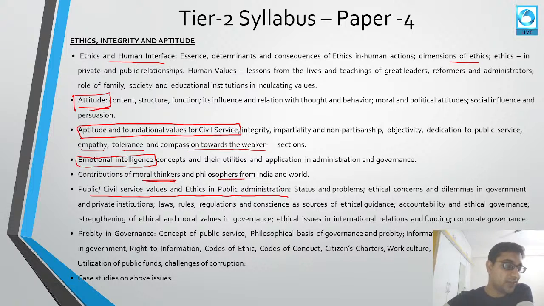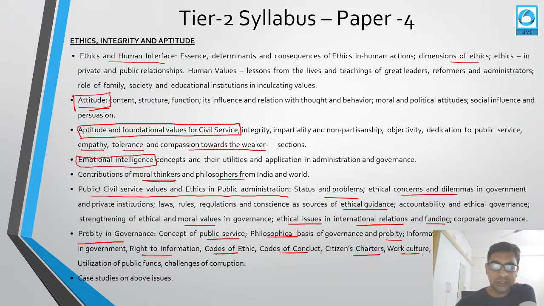Since you will be an administrative officer, you should know about public and civil service values and ethics in public administration, because you will be part of the administrative procedures. You should know the status and the problems, ethical concerns and dilemmas, ethical guidance, moral values, ethical issues in international relationships and funding, probity in governance, what public service is, the philosophy behind governance and probity, the Right to Information Act, code of ethics, code of conduct, citizen charter, and work culture.